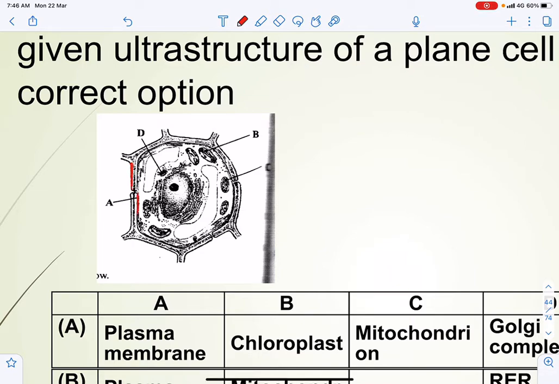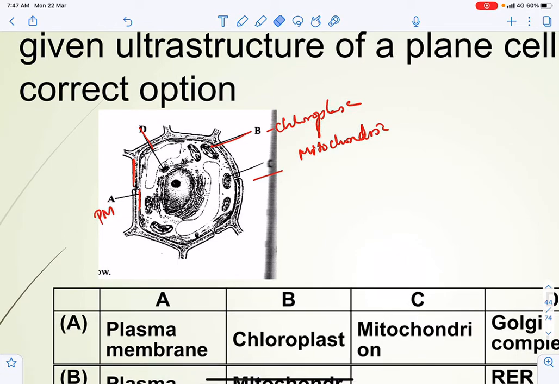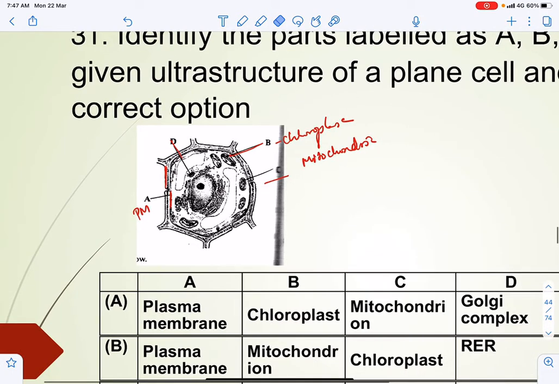A is the plasma membrane, B is a chloroplast, C is mitochondria, and D is the Golgi complex.